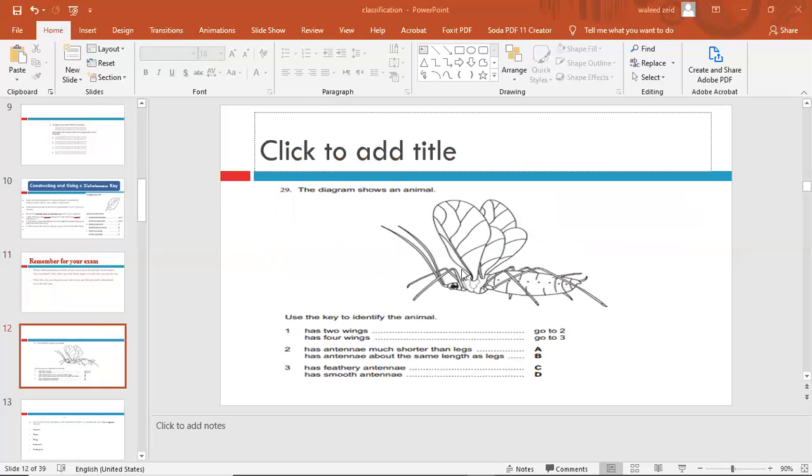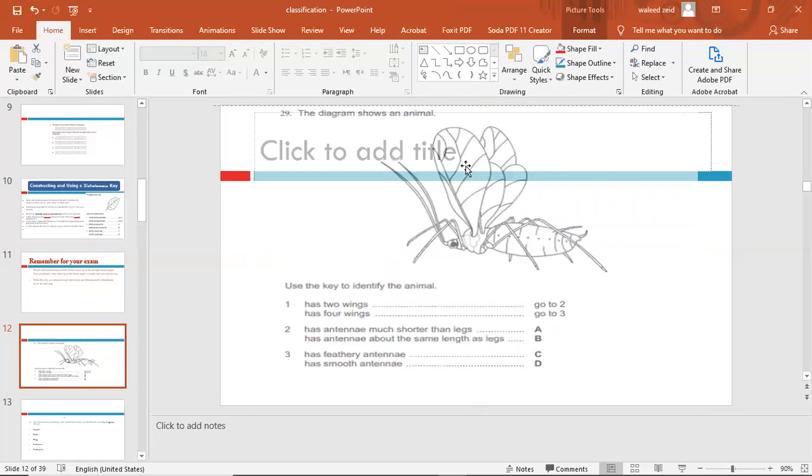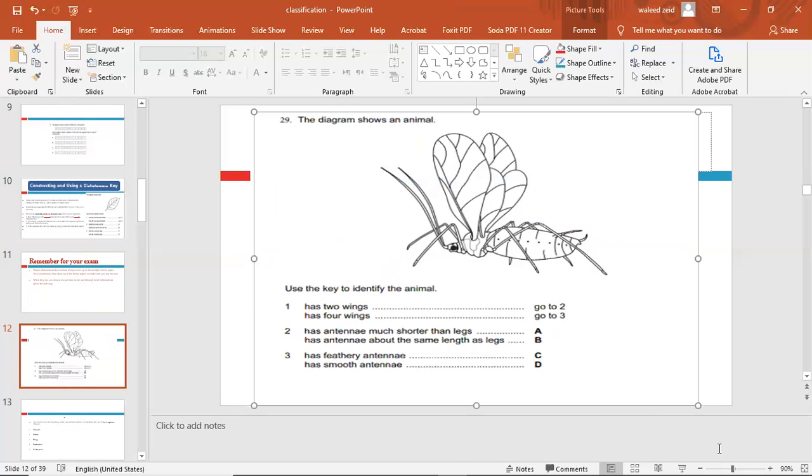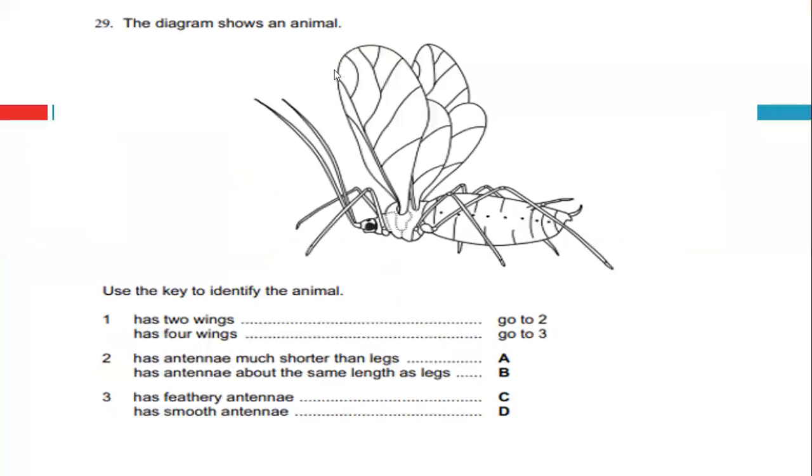Look at this question. Use the key to identify the animal. Look at the diagram and use the key. First, has 2 wings or has 4 wings? Yes, excellent, 4 wings. So 4 wings, go for 3.